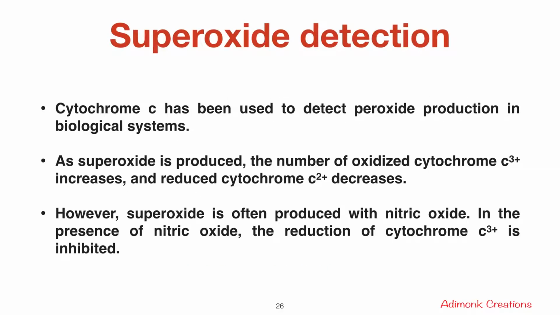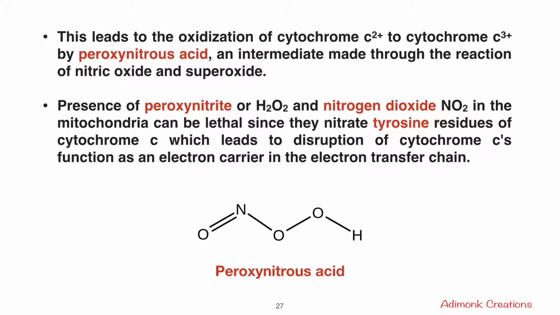Now, superoxide detection. Cytochrome C has been used to detect superoxide production in biological systems. As superoxide is produced, the amount of oxidized cytochrome C3+ increases and reduced cytochrome C2+ decreases. However, superoxide is often produced with nitric oxide. In the presence of nitric oxide, the reduction of cytochrome C3+ is inhibited. This leads to the oxidation of cytochrome C2+ to cytochrome C3+ by peroxynitrous acid, an intermediate made through the reaction of nitric oxide and superoxide.